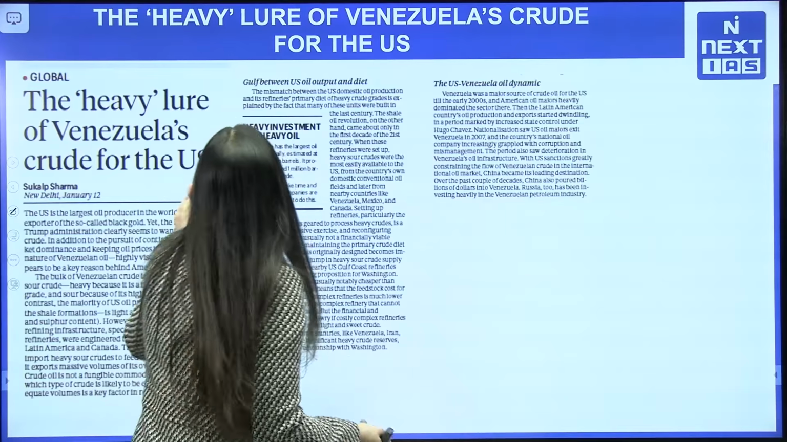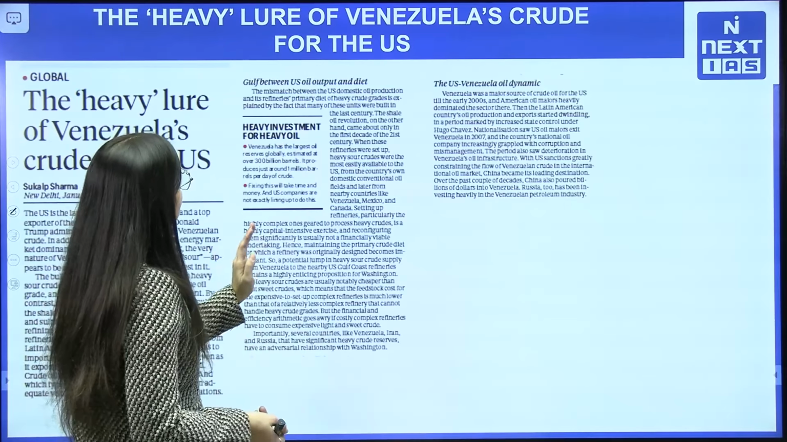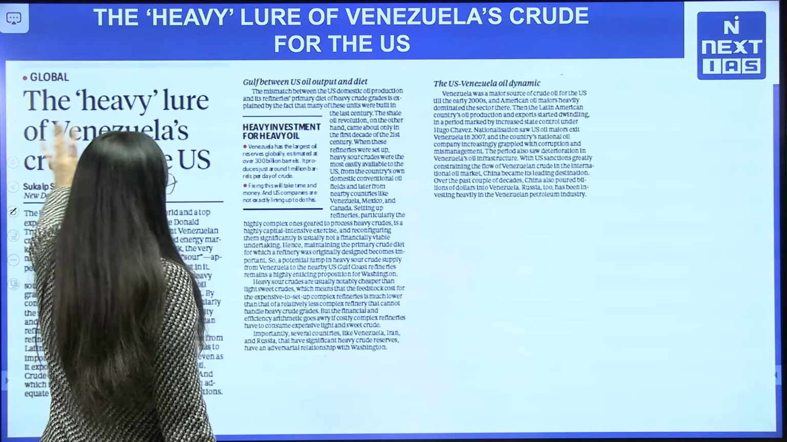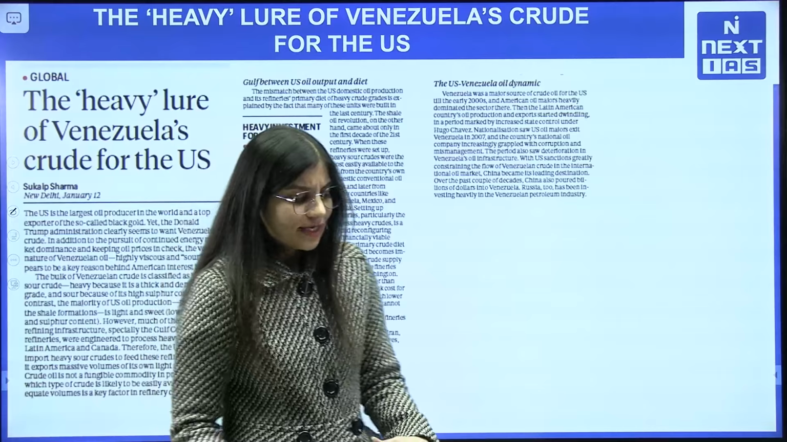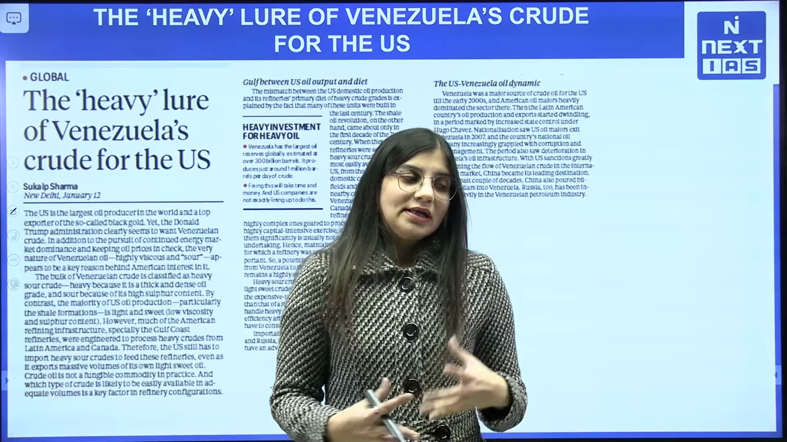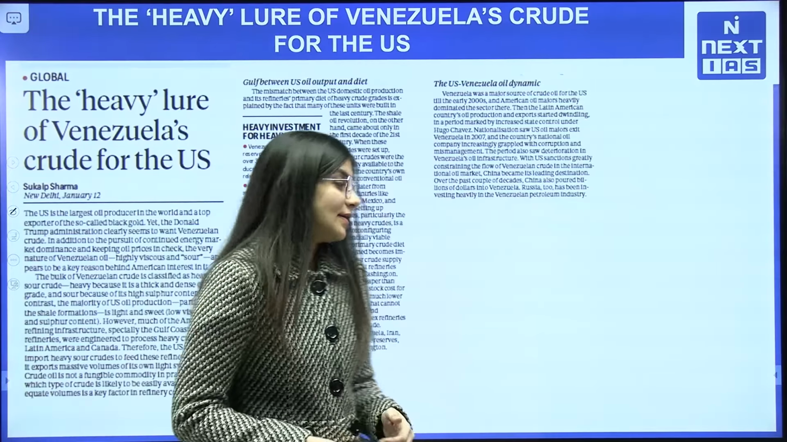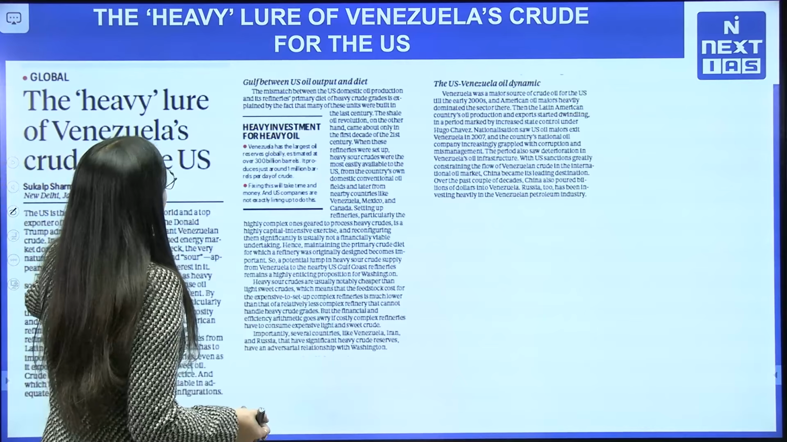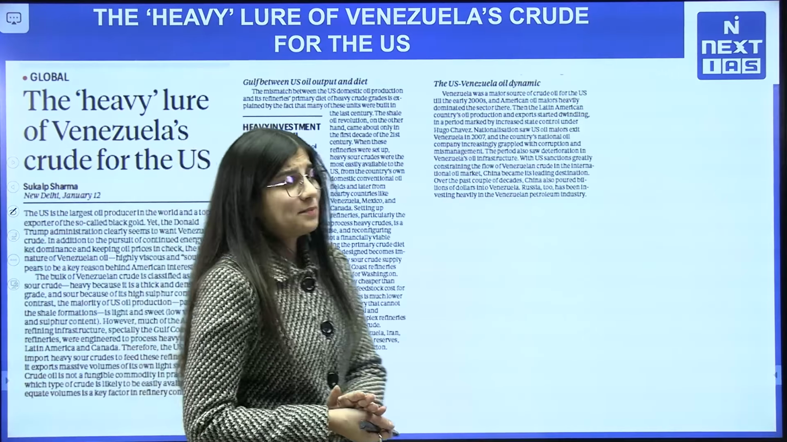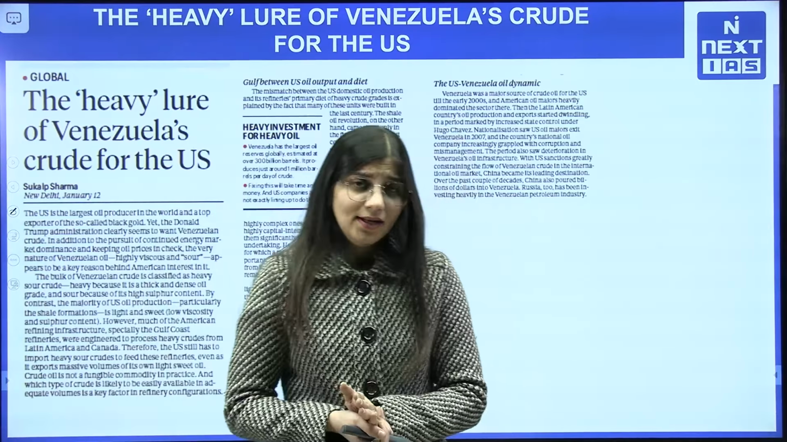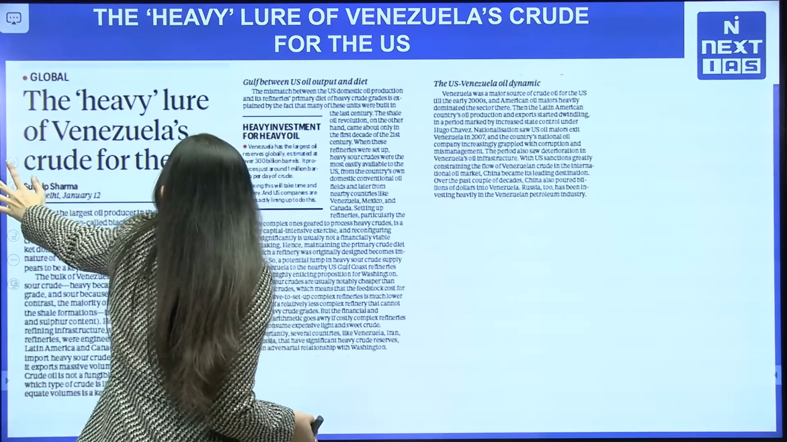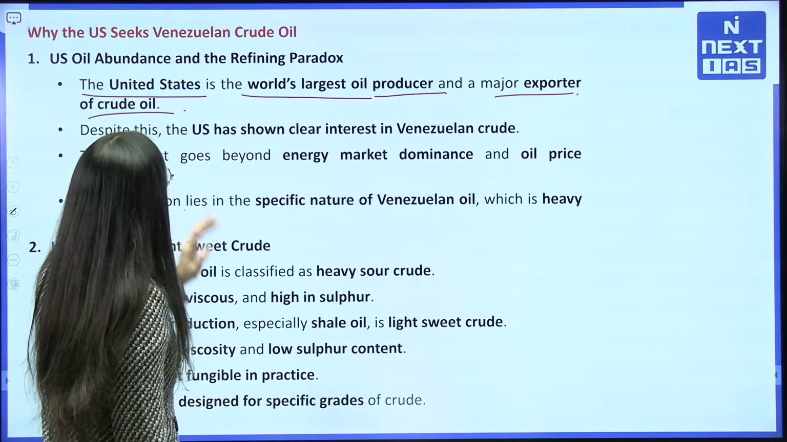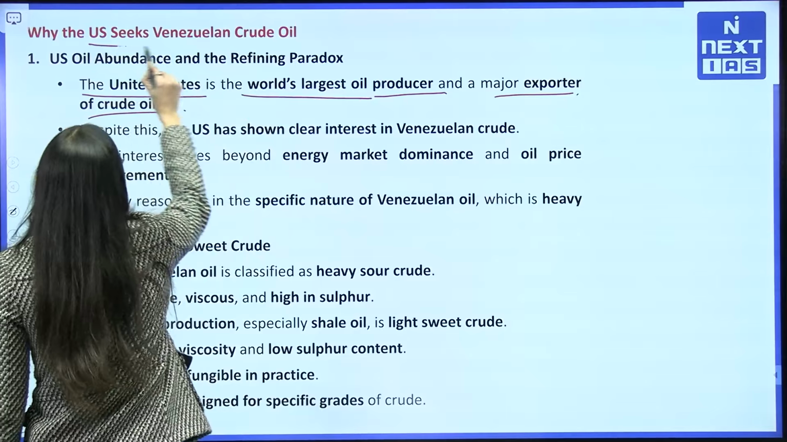The heavy lure of Venezuela's crude for the US. Everybody should have read about this US and Venezuela oil issue which is currently going on. We should know why the US is very much interested in Venezuela's oil. Okay, let's see what is in the news. The US seeks Venezuela's crude oil. Why?